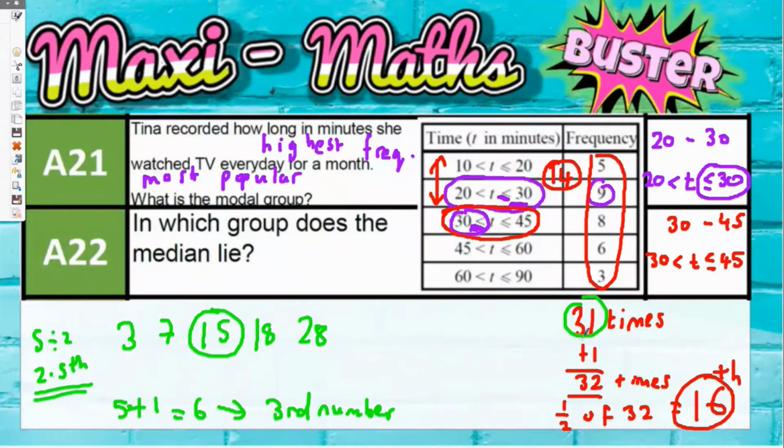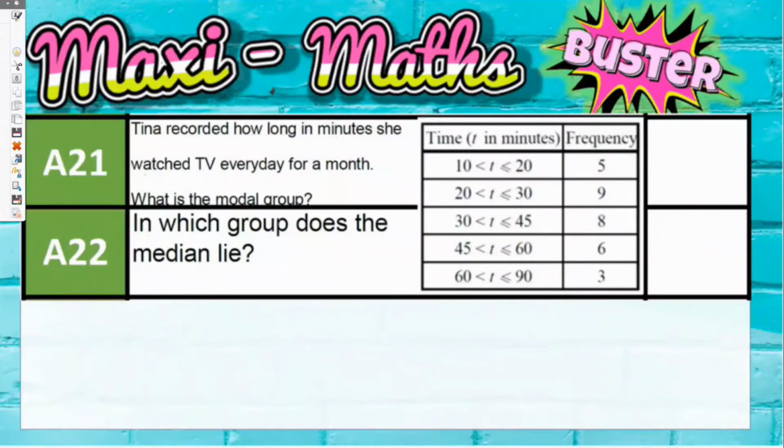And that's why this works up here as well for this example. 31 frequencies was the total, but then when you add 1, you get 32, which means the 16th one, half of that, would be the median. Now, don't just go thinking that the median here is always going to be the middle one in the table. It was in this case, but it's not always going to work out like that, because it depends on the actual frequencies. So, for example, let's just cross out these frequencies.